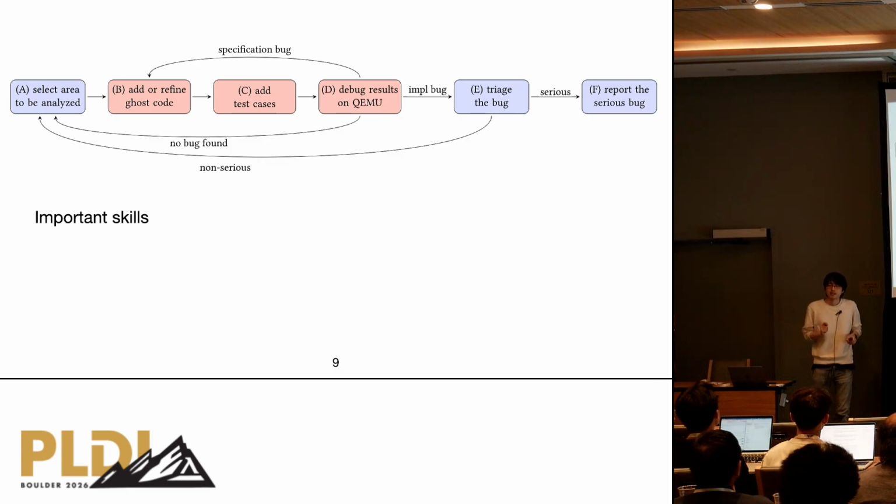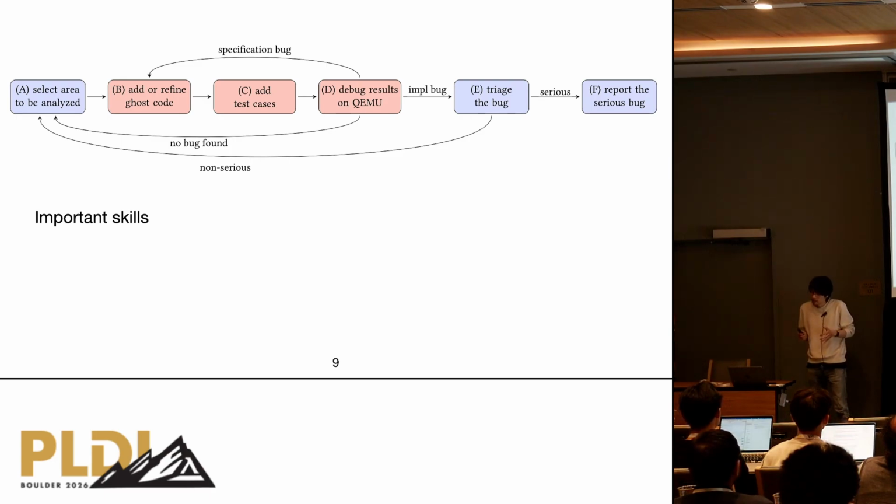If the discrepancy comes from the specification side, we can just ask it to refine the ghost executable spec. But if it comes from the implementation side, then we need to triage the bug, and if it is considered very serious, we report it to the developer. That is the entire pipeline.